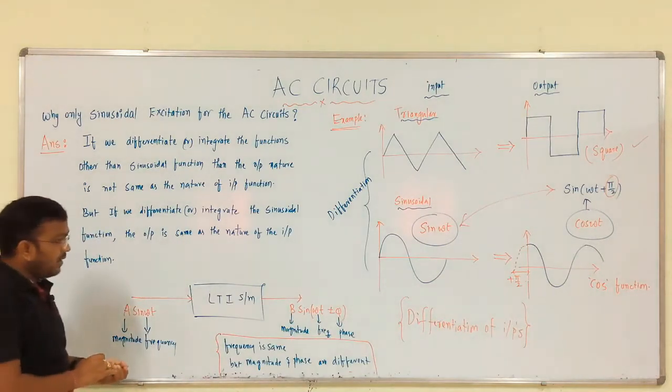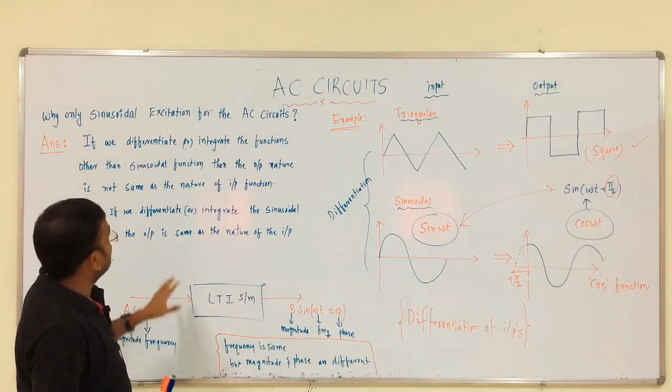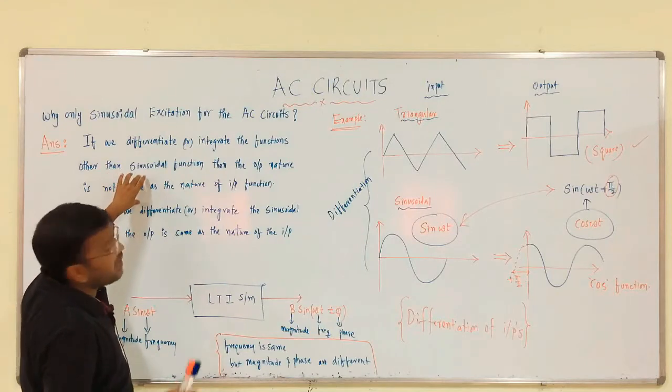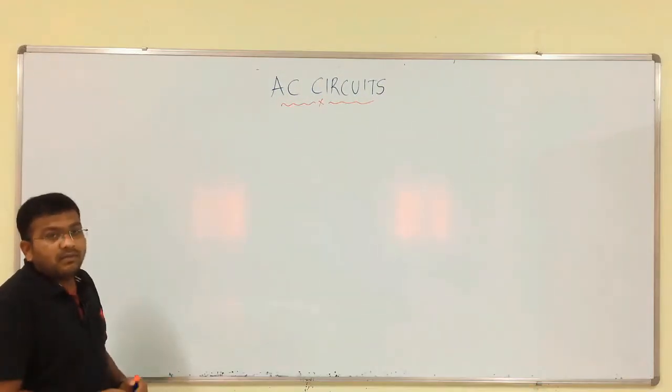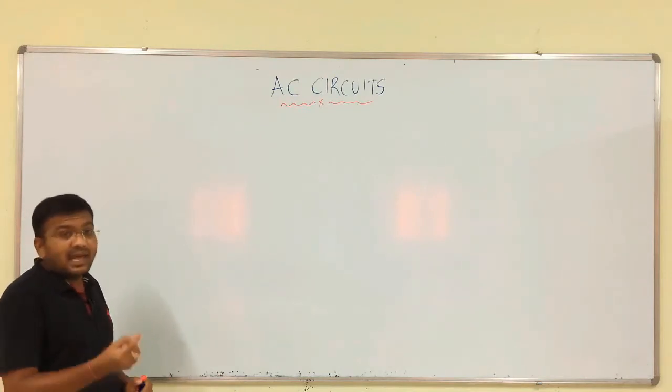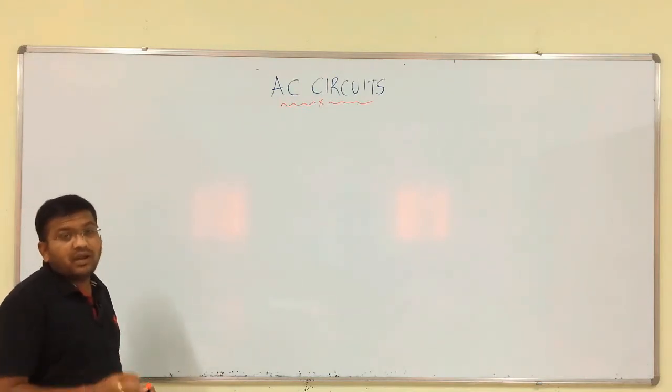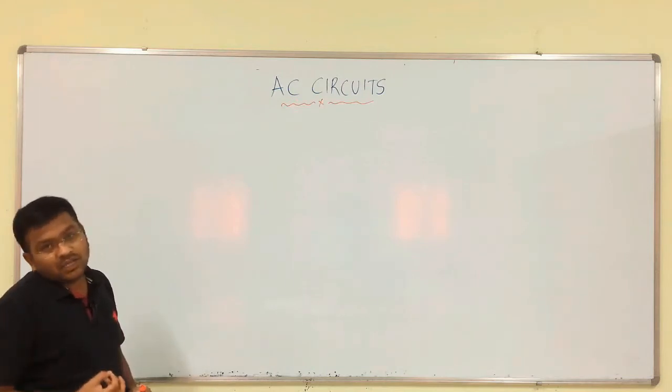This is the important update. So, this is the main reason why we are providing only AC excitation to the AC circuits. We have concluded that a signal having the form of sinusoidal form or cosine form.